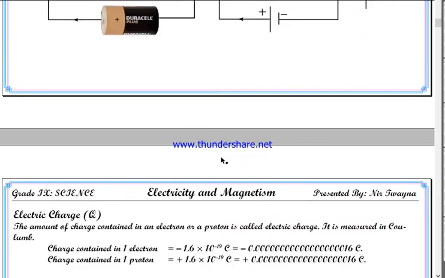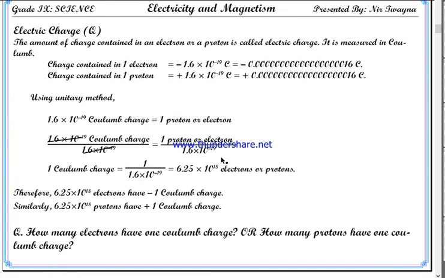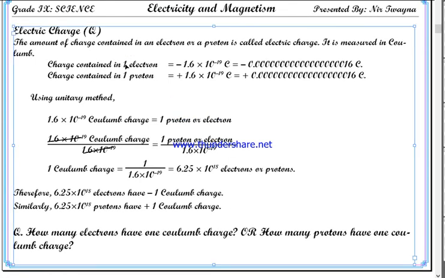And then we studied electric charge. What is electric charge? How much electric charge does one electron or one proton contain? And then we calculated how many electrons or how many protons have 1 coulomb charge.